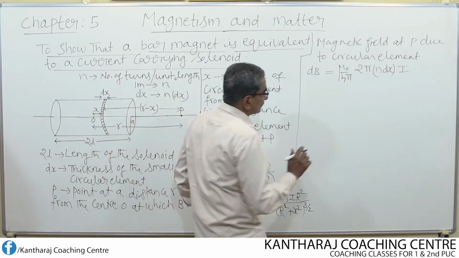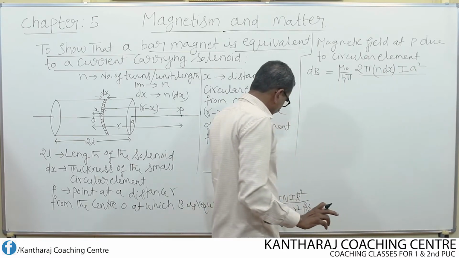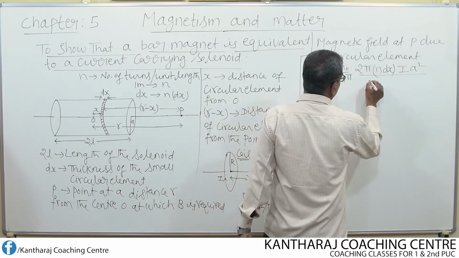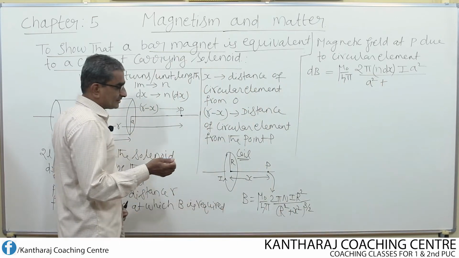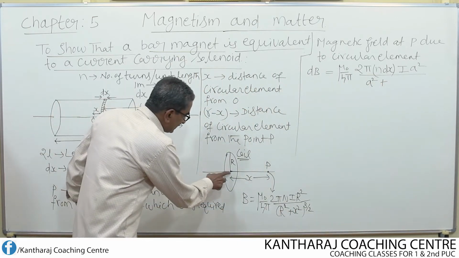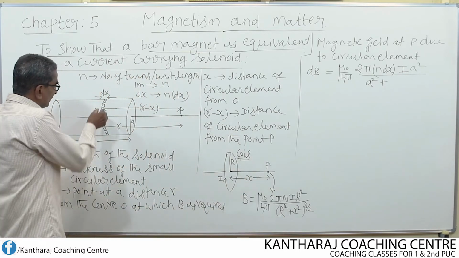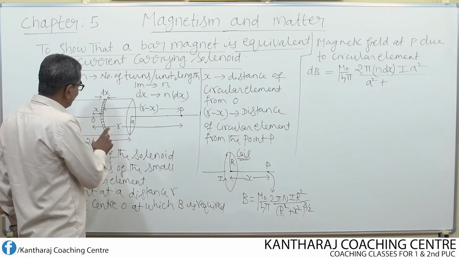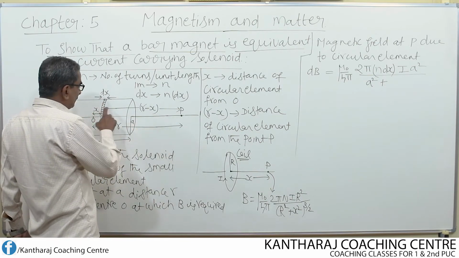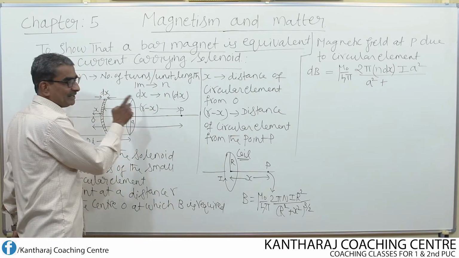Then in place of R square, I write A square, whole thing divided by, now R square. R square means A square plus X square. X means what? X is the distance from the center of the coil to the point P. Here, if this is assumed as a coil for time being, then from this coil to the point P, what is the distance? R minus X. It is not only X, it is R minus X.